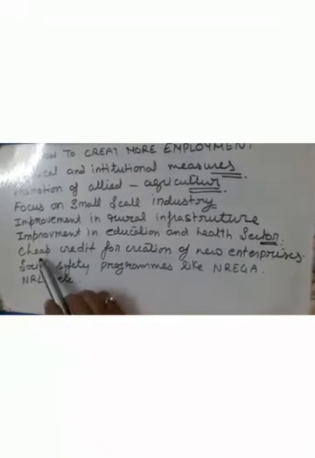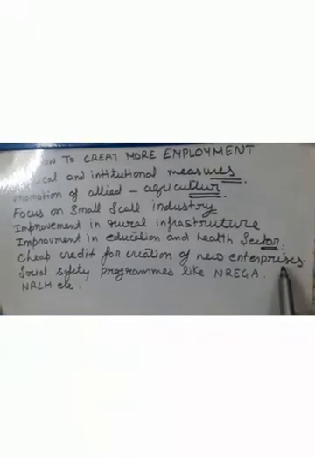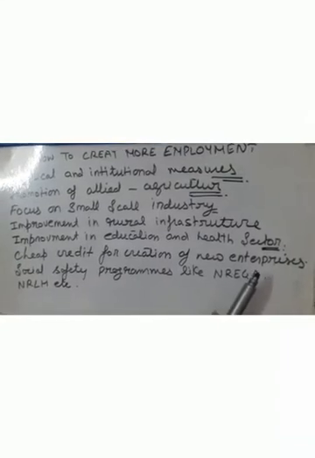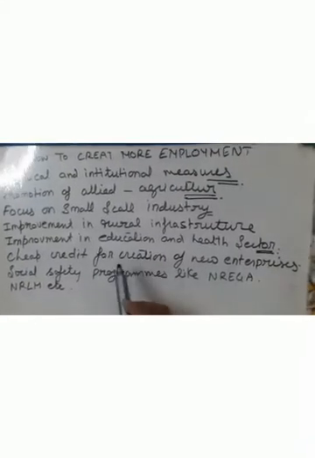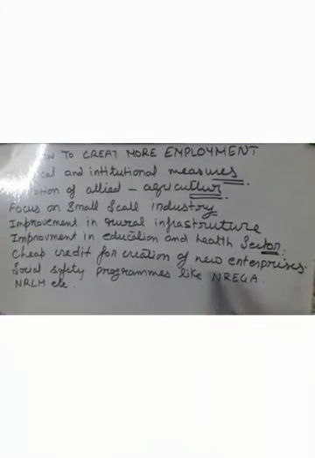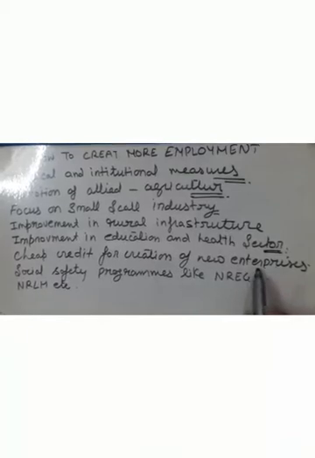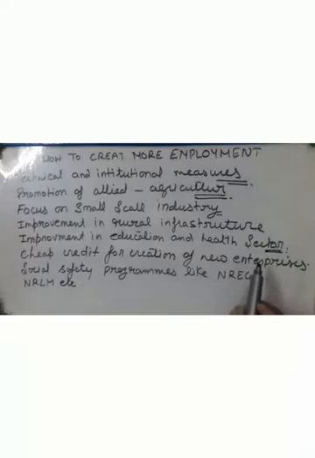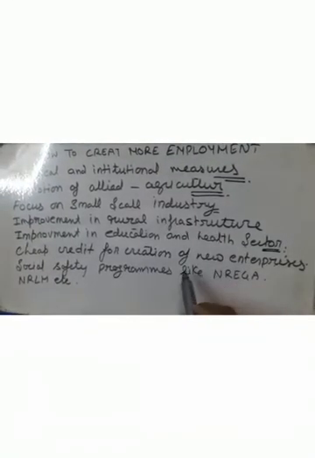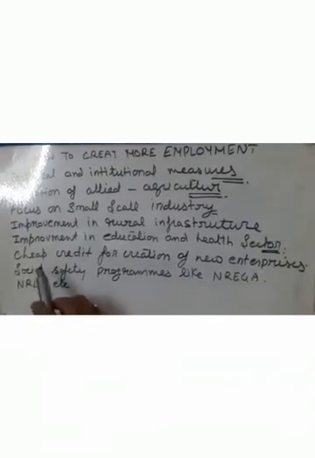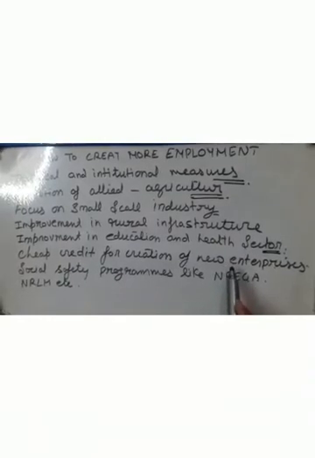And the next one is cheap credit for creation of new enterprises, which is provided by the government, because if a person gets credit at a cheap rate, it will encourage them to establish their industries, their workshops, or any kind of work, so they can purchase equipment or take a new setup for their work. So if the government provides cheap credit, it will create more employment.